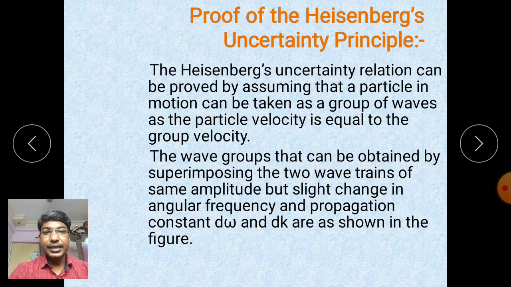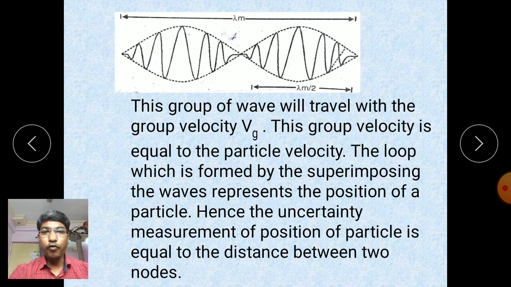If these two waves travel on the same line in opposite directions, stationary waves are formed, with loops, like stationary waves.